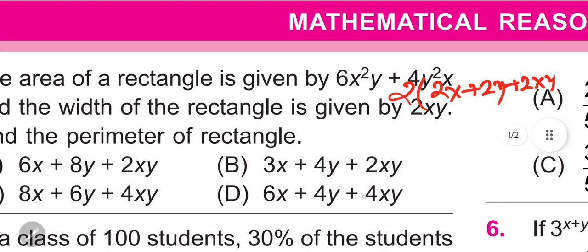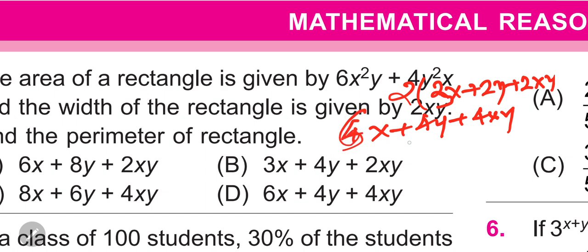Now, when you multiply it by 2, 2x becomes 4x, 2y becomes 4y, and 2xy becomes 4xy. So which of the following has the same? No, so this is 3x, sorry, I made a mistake. So this is 6x. So 6x plus 4y plus 4xy. So we go with the D answer because we already found the length is 3x plus 2y.